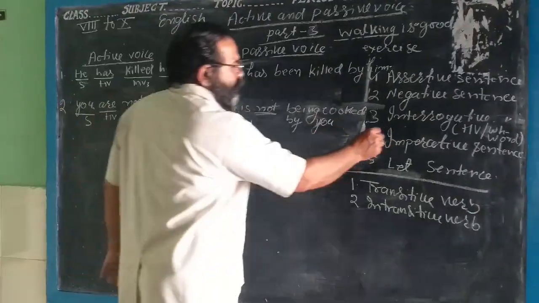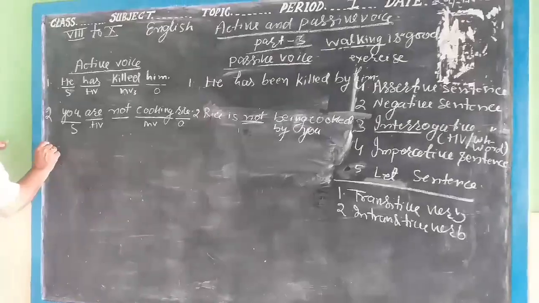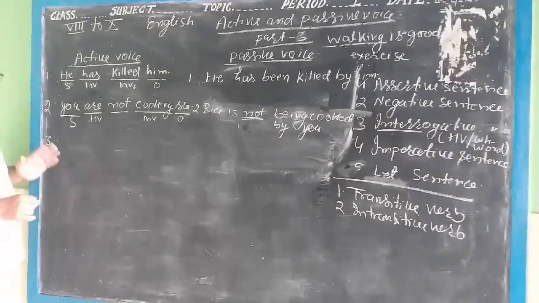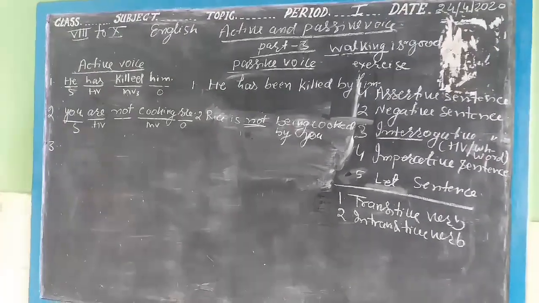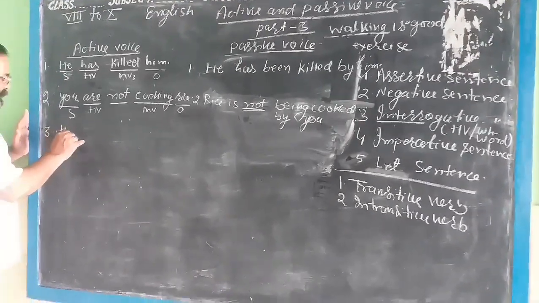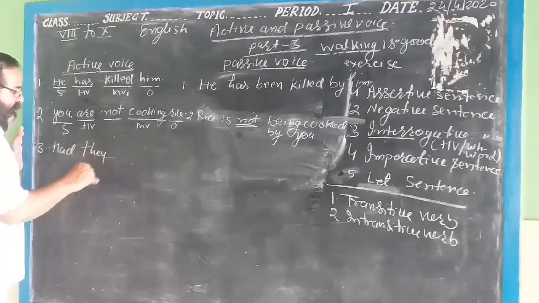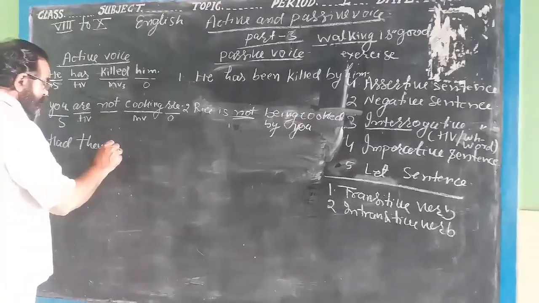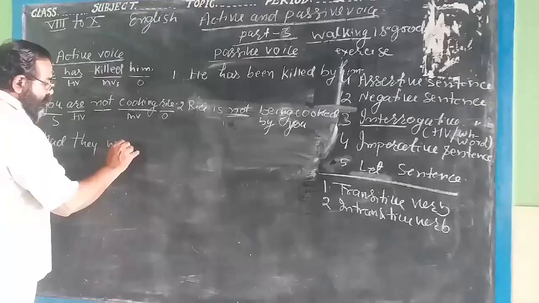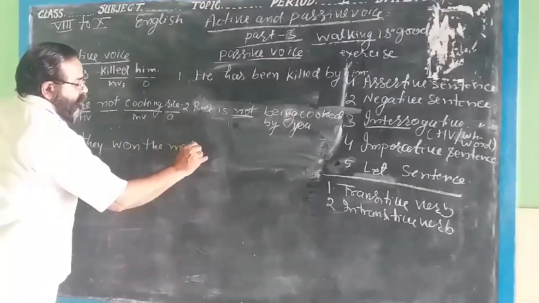Now we want to change the interrogative sentence. What is the interrogative sentence? An interrogative sentence starts with a helping verb or a WH word. First of all, we will write here: "Had they won the match?"